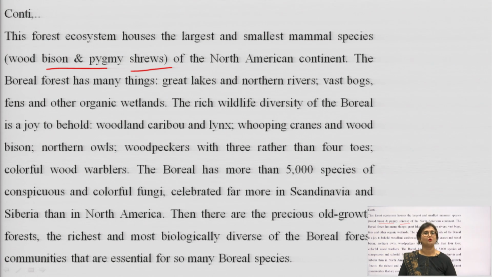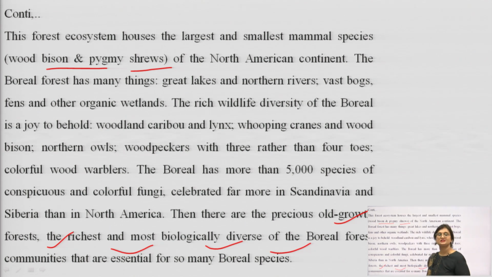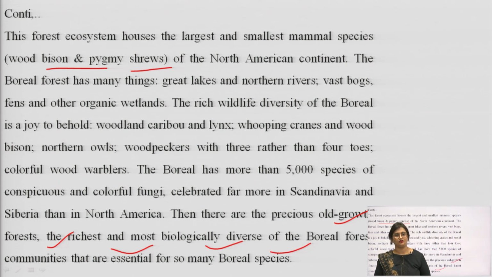The boreal has more than 5,000 species of conspicuous and colorful fungi, celebrated far more in Scandinavia and Siberia than in North America. Then there are the precious old growth forests, the richest and the most biologically diverse of the boreal forest communities that are essential for the boreal species.